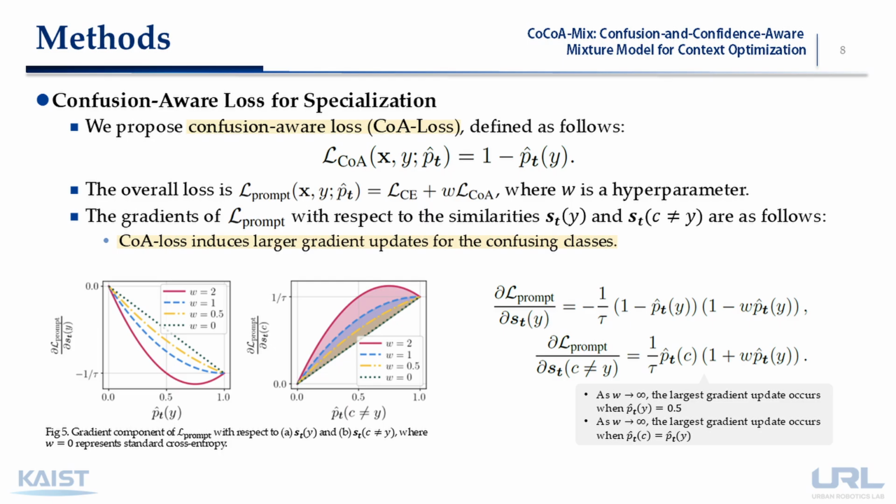The overall loss for optimizing the prompt T is a weighted sum of cross-entropy loss and CoA loss, with a hyperparameter controlling the balance. As implied by the equation, CoA loss increases the gradients for y when the probability of y approaches 0.5 and for class C when the probability of C nears that of y. These scenarios represent confusing cases where the correct class probability is uncertain or where the incorrect class probability is similar to the correct class, making them difficult to distinguish. CoA loss thus induces larger gradient updates for these confusing cases.